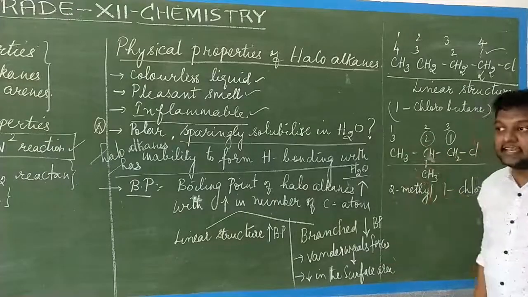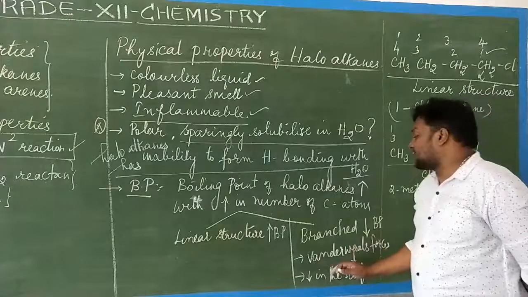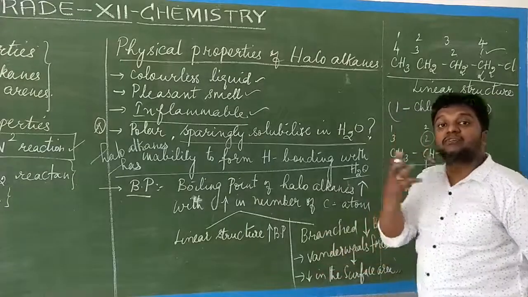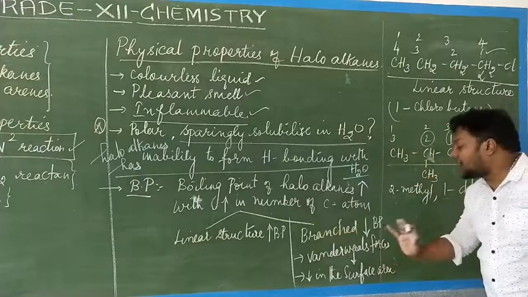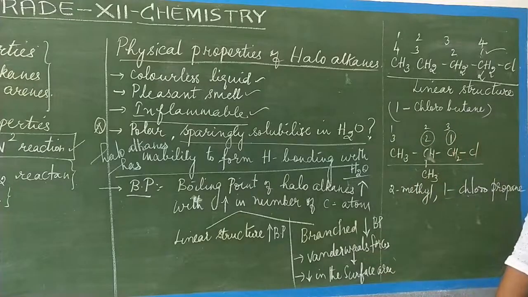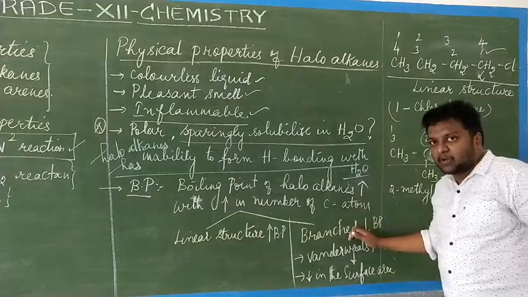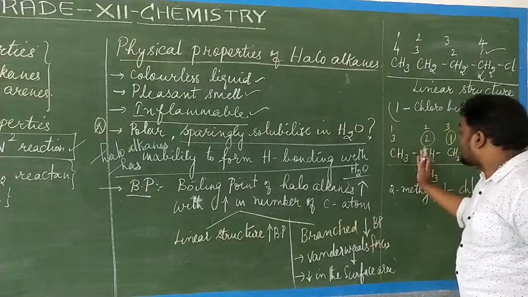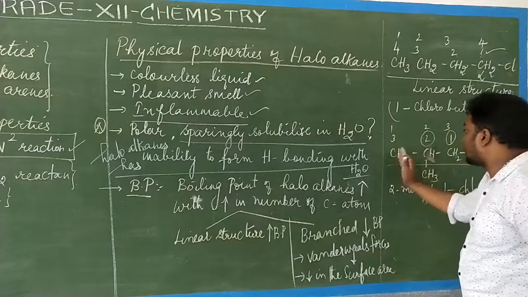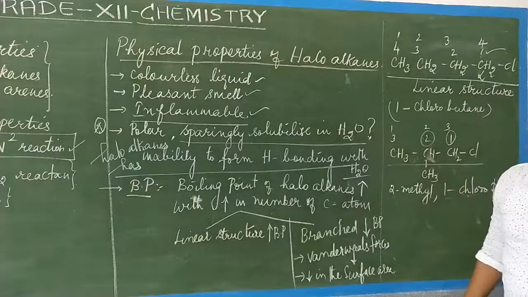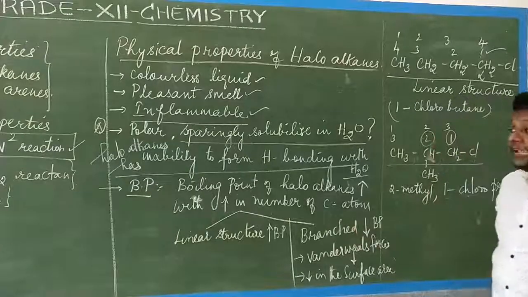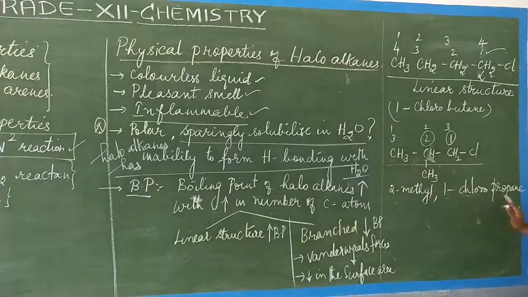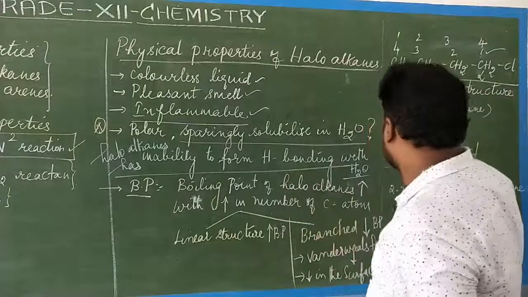Whenever there is a decrease in the surface area, obviously there will be a decrease in the van der Waals force of attraction between one carbon and the other carbon. When the van der Waals force of attraction is low, on giving less heat the van der Waals bond formed between one carbon atom and the other carbon atom can be broken, so the boiling point decreases. Can you understand what I am telling here? The boiling point is done, and I have given you the examples here.